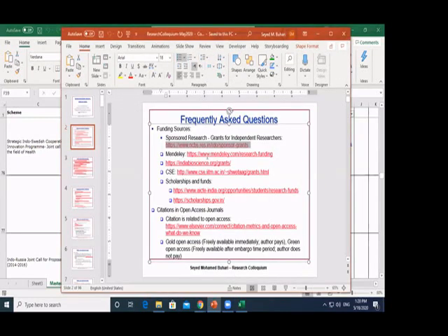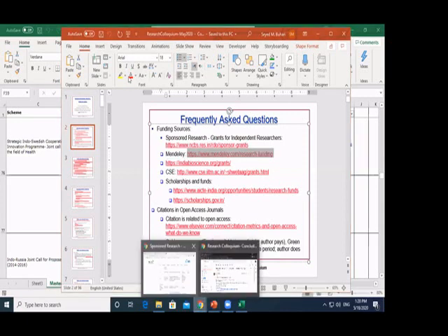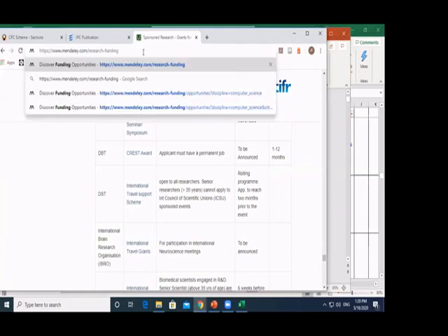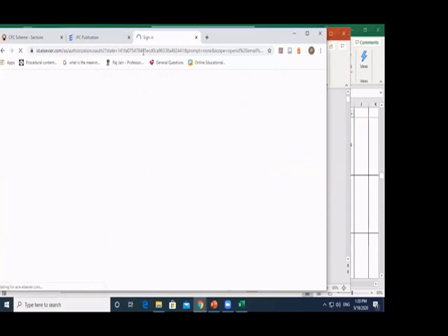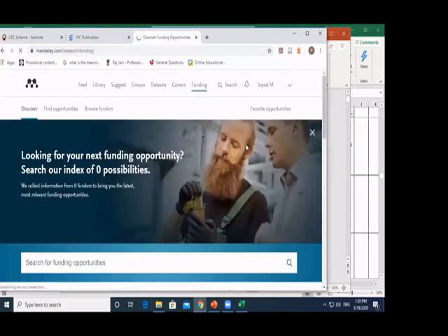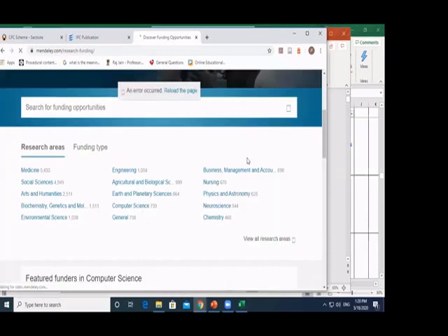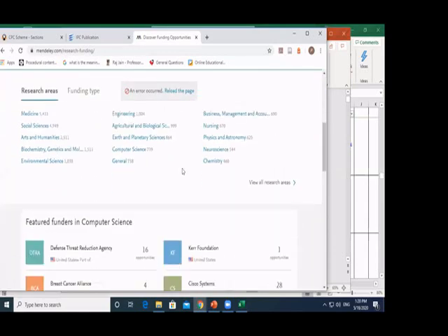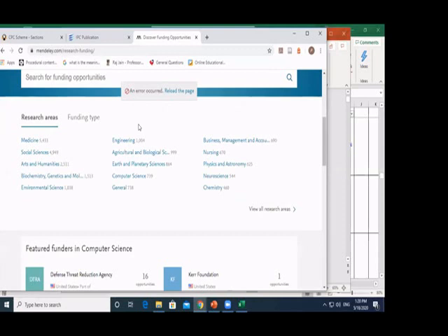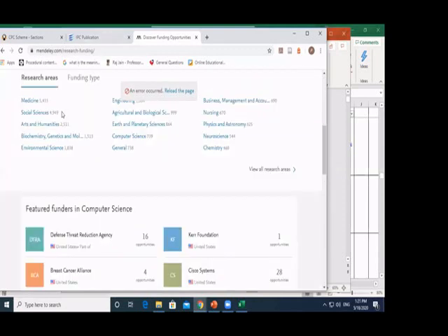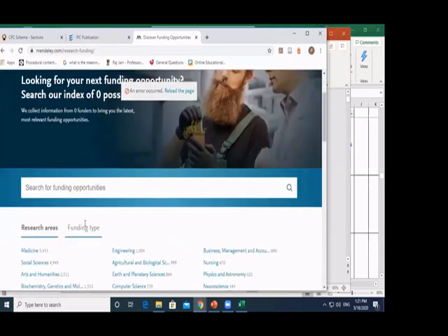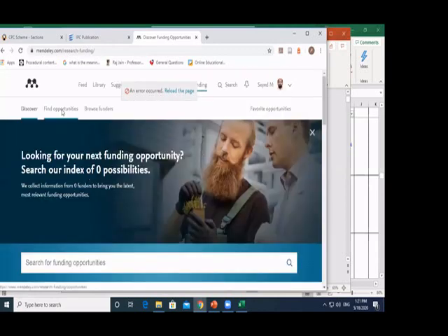All right, next one. Let me go across to another one. By the way, these answers are not just a quick search in Google that gives you the answer. It did take a lot of time to search for these things. If you have a Mendeley account, you can look for various funding options under Mendeley. You can look for opportunities, and you can see here funding opportunities.